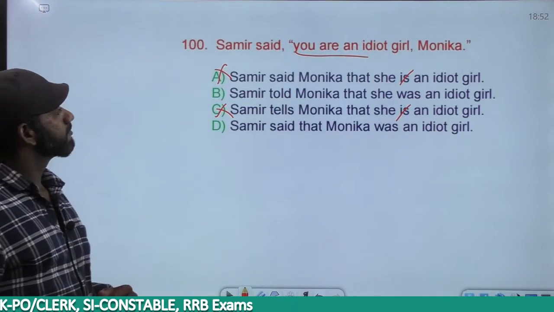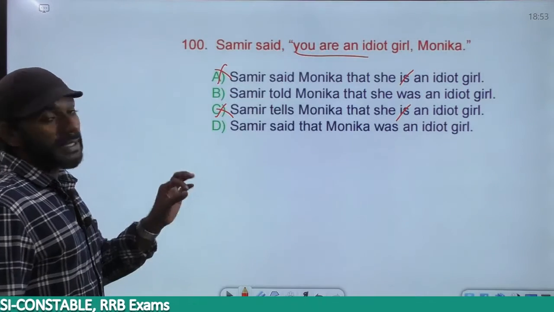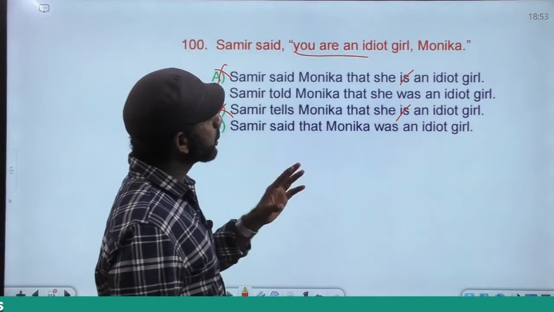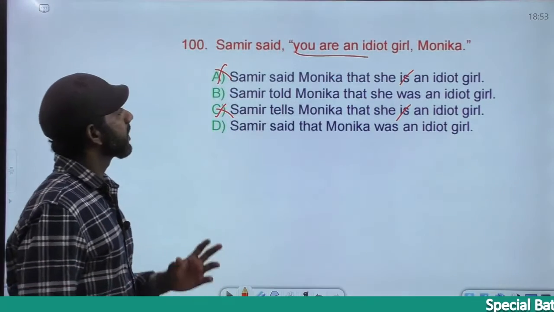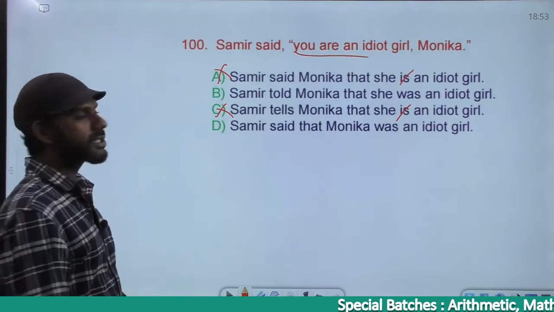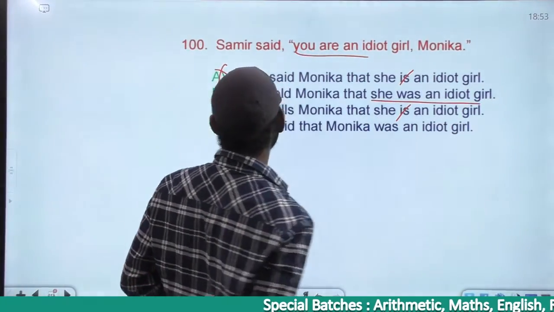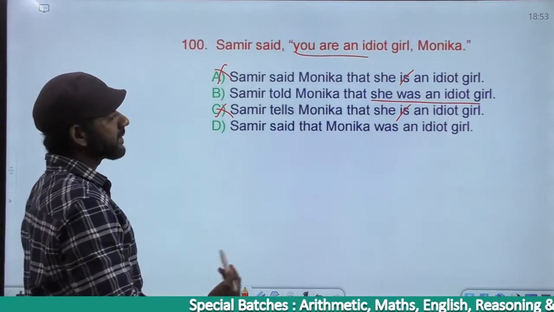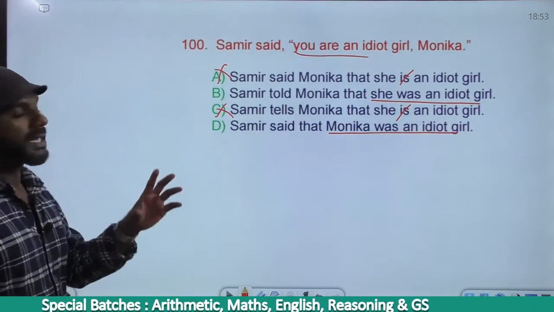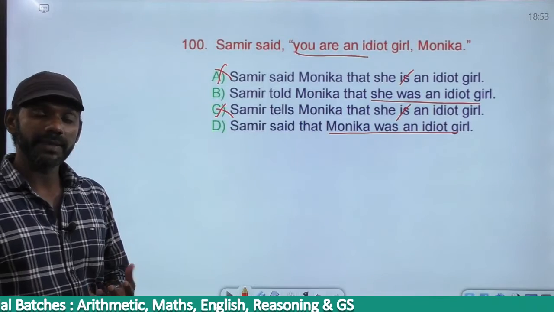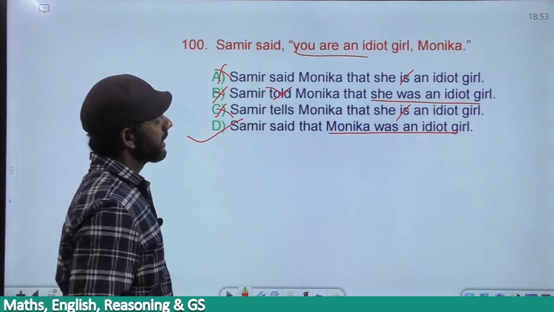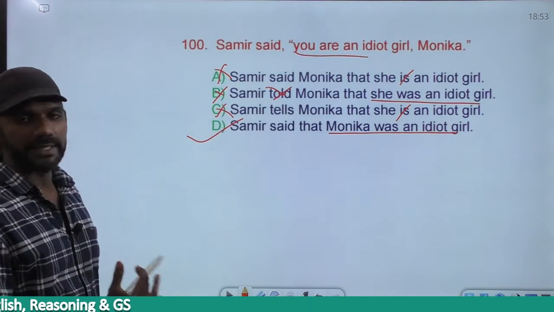Right. Now, Samir said, understand the question. Samir said, within quotations, "You are an idiot girl, Monica." Come to option B. Samir told Monica that she was an idiot girl. Simple past. Option D: Samir said that Monica was an idiot girl. Simple past. Now, said becomes said that or told. Said becomes said that. So B is gone. The answer must be D. Samir said that Monica was an idiot girl.